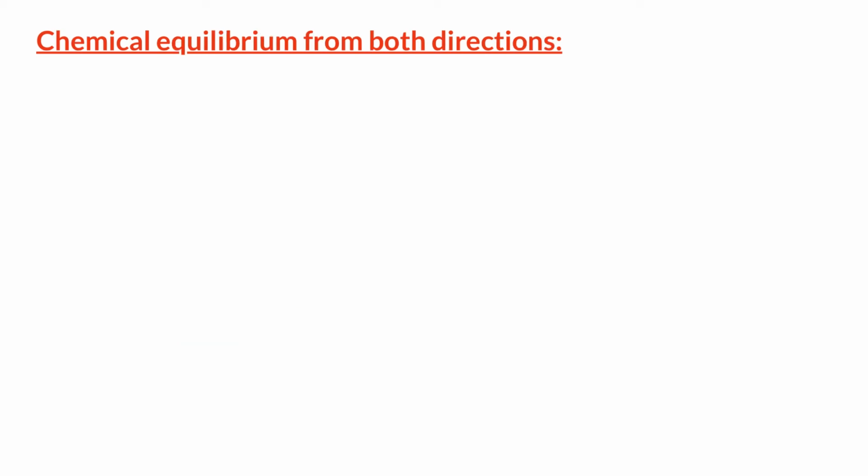The interesting thing about chemical equilibrium is that we can achieve a state of chemical equilibrium by starting the reaction either from the reactants or product side. Let me explain what I mean by that.